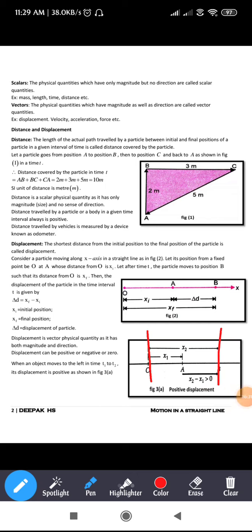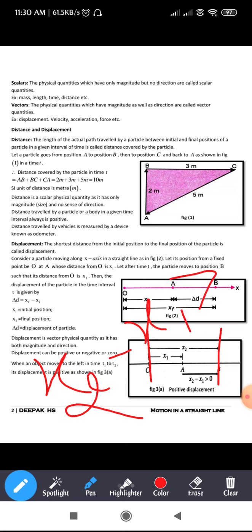So now you need to calculate the displacement. If you want to calculate the displacement, as you know, it is always x2 minus x1. It is x2 minus x1. If you do that, as you know, it will be greater.